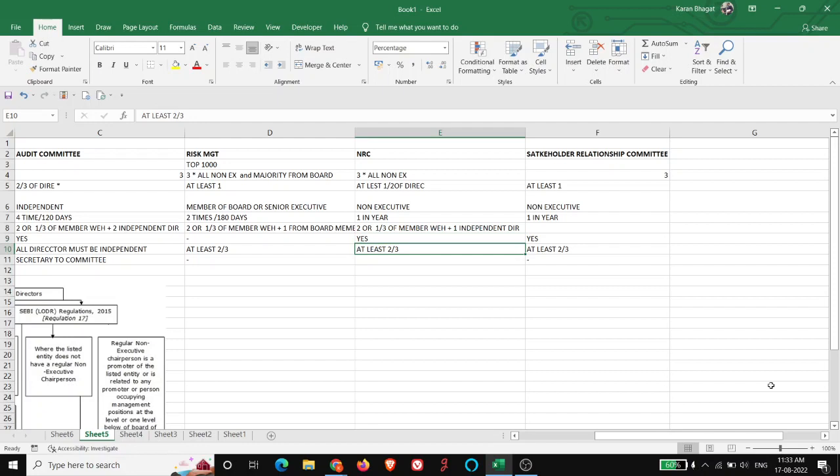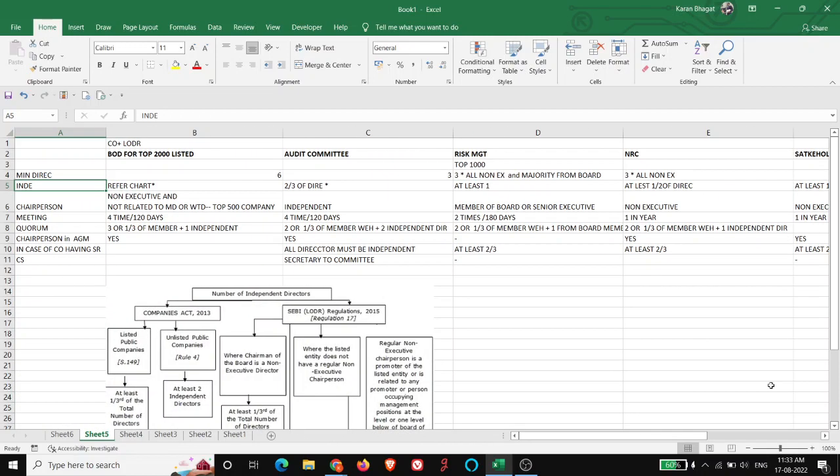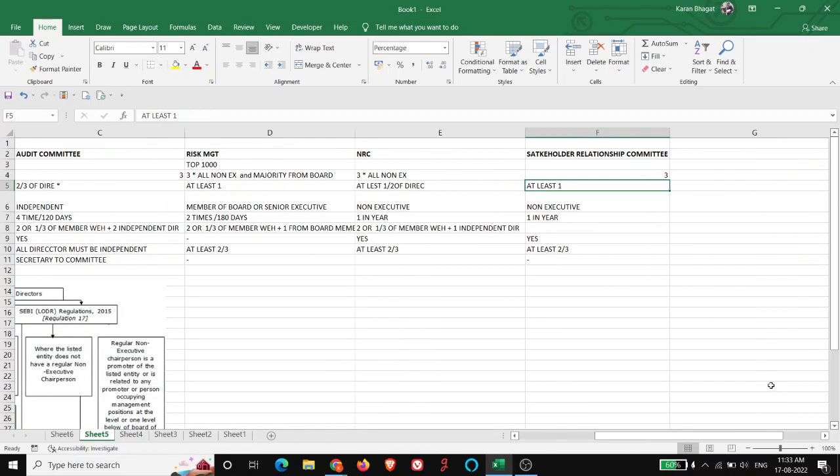Again, if the company is issuing SR, then at least two-thirds must be independent. Next, the stakeholder relationship committee. Three members, at least one independent, and the others non-executive directors. The chairperson must be a non-executive director.